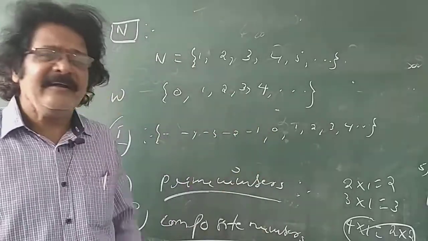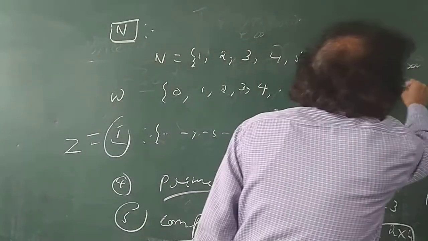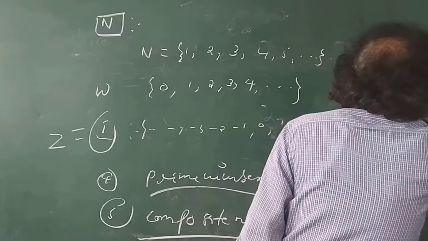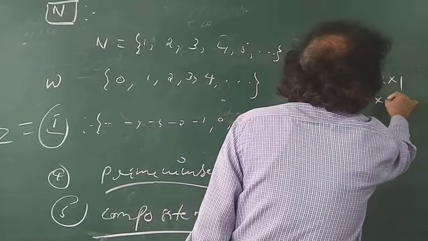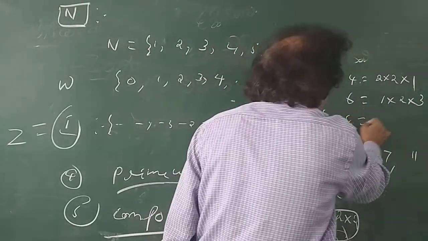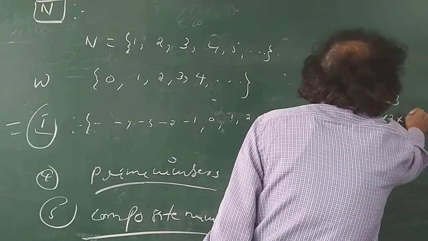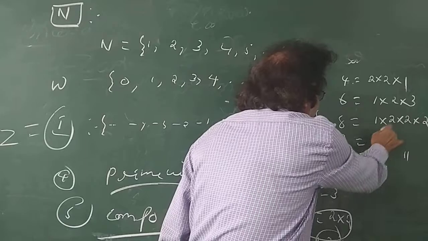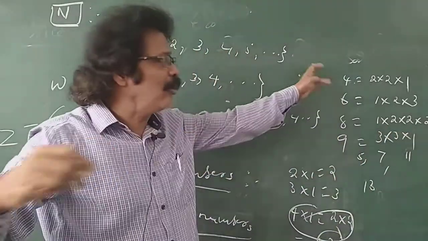For example, 4 is a composite number, since 2 into 2 into 1. 6 has factors 1, 2, 3. 8 has 1, 2, 4, 8. 9 is a composite number, since 3 into 3 is 9, and 1 into 9. So a composite number will have more than 2 factors.